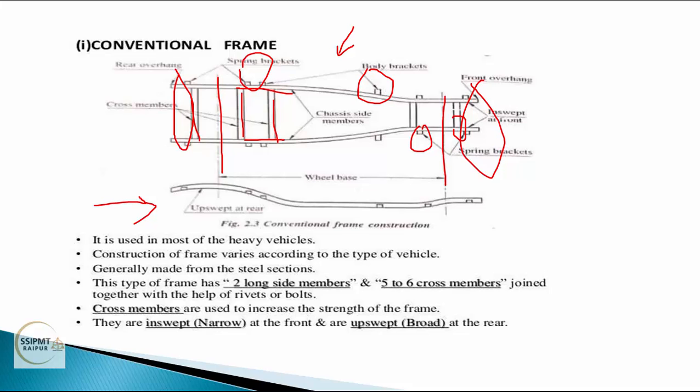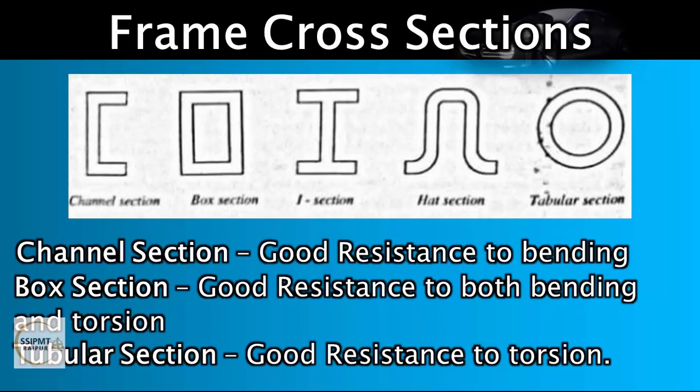And other sections like eye section, head section, tubular sections are used for cross members. Clear? So let's see the channel section, box section, frame cross sections. This is the channel cross section, box section, eye section, head section, tubular section. Right?